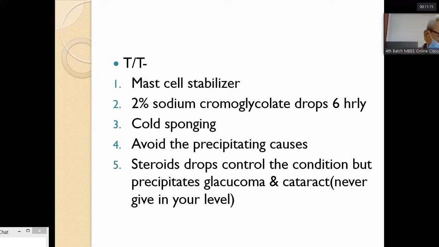So it is not better to prescribe steroids from your level. You can use only sodium chromoglycate. In refractory cases, those which do not respond to sodium chromoglycate, only at that stage can you use steroid drops for a short period in a tapering dose.